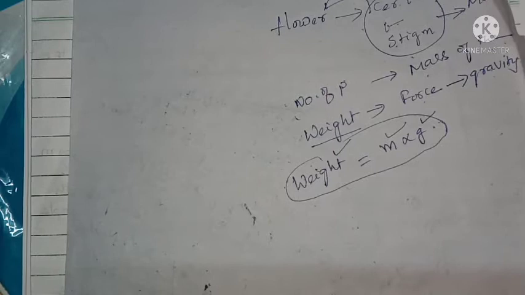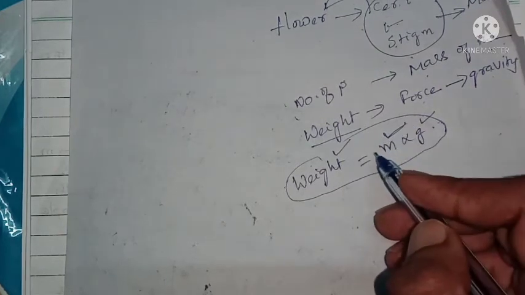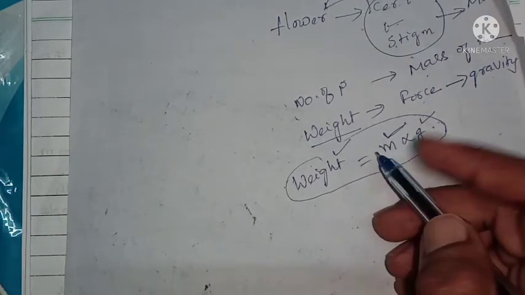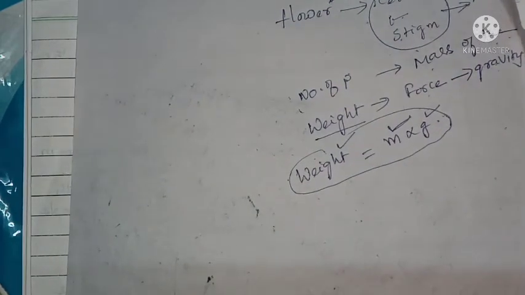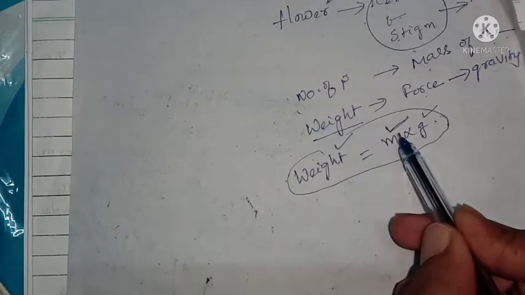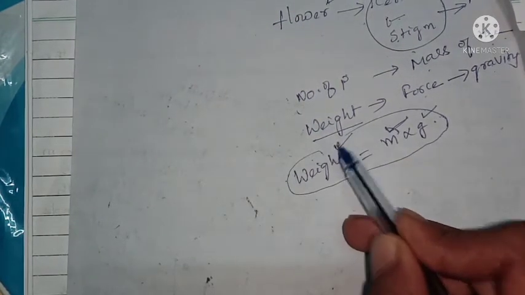As you know, the absolute mass of a body we cannot measure. That is, the number of cells present in a body cannot be measured. The number of atoms present in a substance we cannot measure. The number of molecules present in a body we cannot measure. So the absolute mass of a body cannot be measured. So we compare the mass of different bodies based upon the weight exerted by the body towards the center.